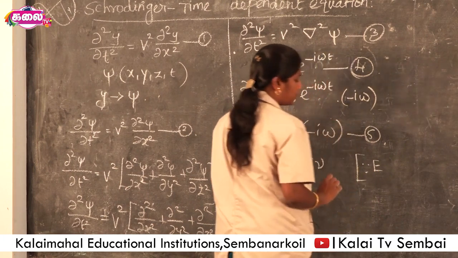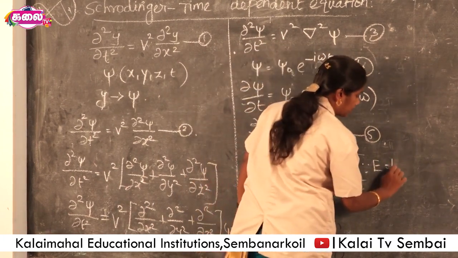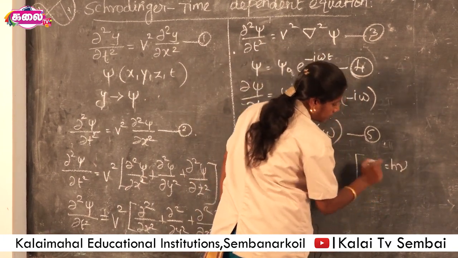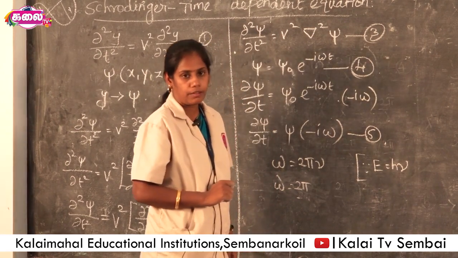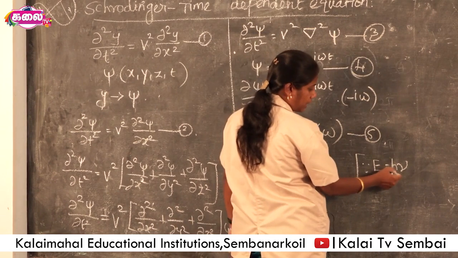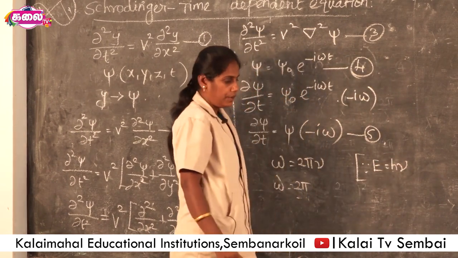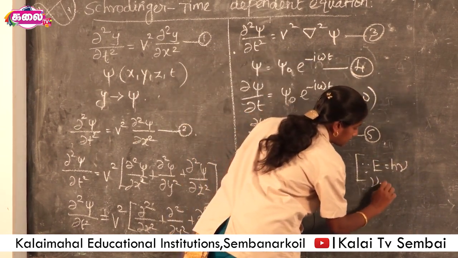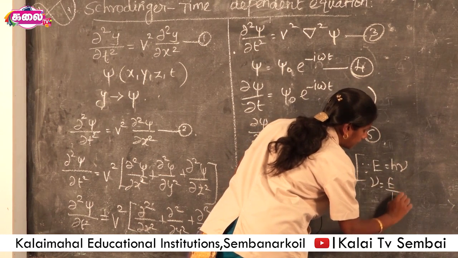From the energy of photon equation, E = hν. This is the photonic energy, the energy of a photon, equal to h, the Planck constant, times frequency. Then frequency is equal to E divided by h.